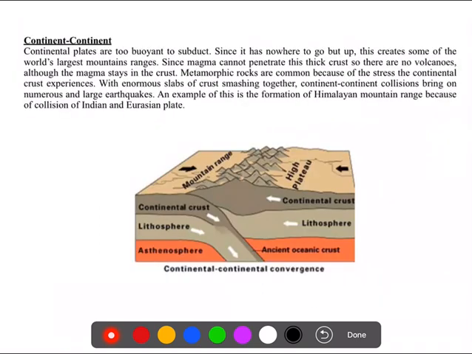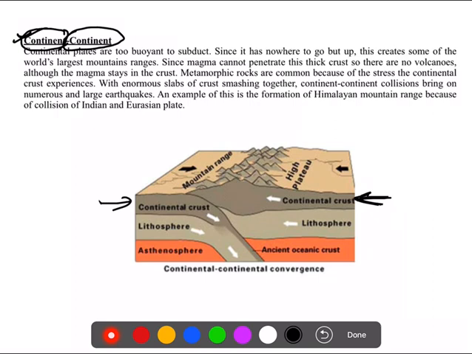Moving to the last type, that is continental convergence. When two continental crusts collide with each other, there can be a formation of a mountain range. For example, if one continental crust is moving this side and another is moving this side, and they are coming towards each other, that will lead to the formation of a mountain range.